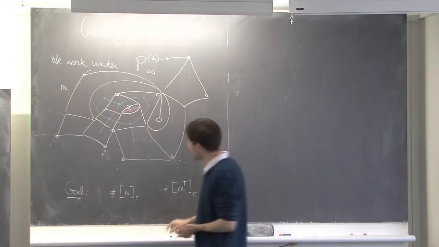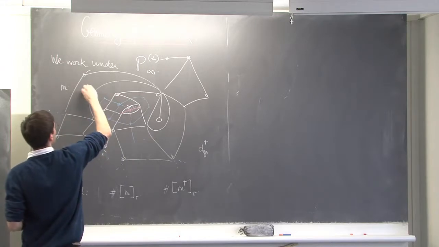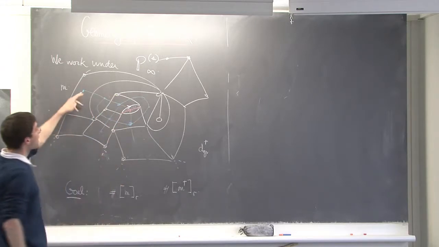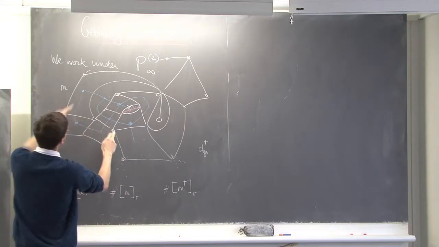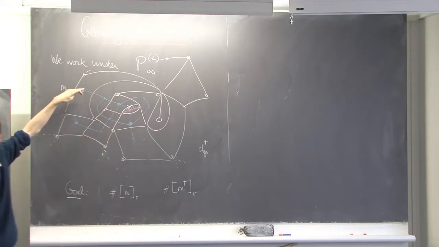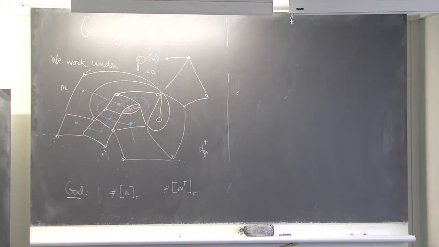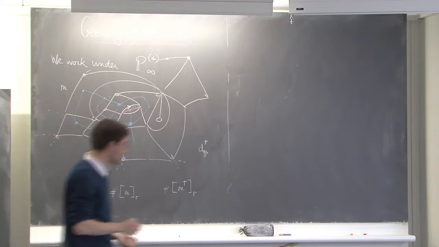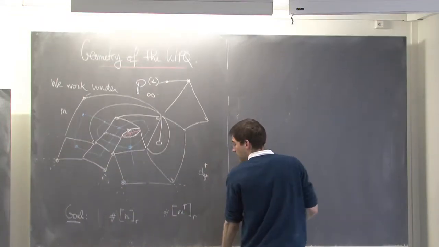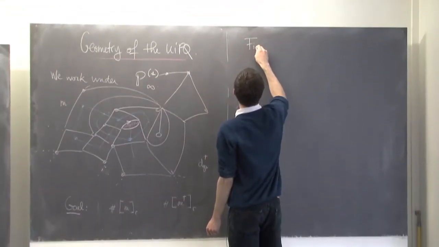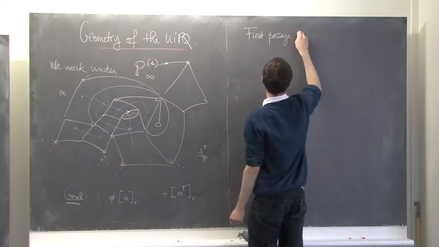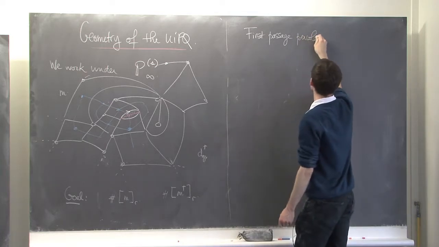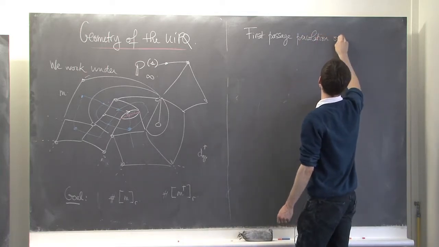If I take two faces, this one and this one, it's the minimal length of a blue path going from that blue point to that one. That's the graph distance on the dual. So I will trick this distance by considering first passage percolation on the dual map.